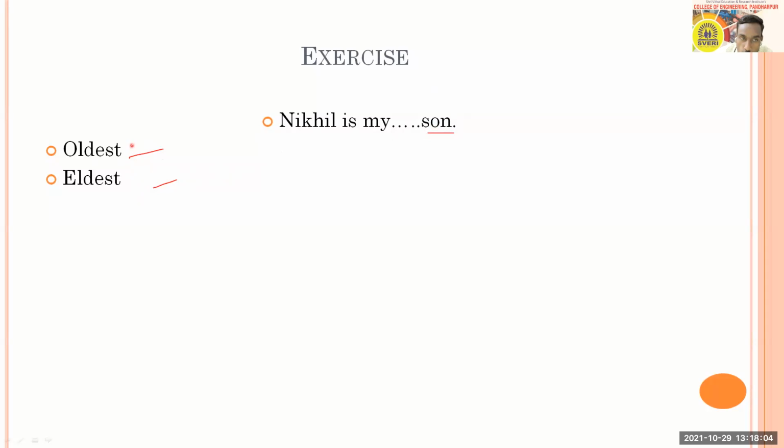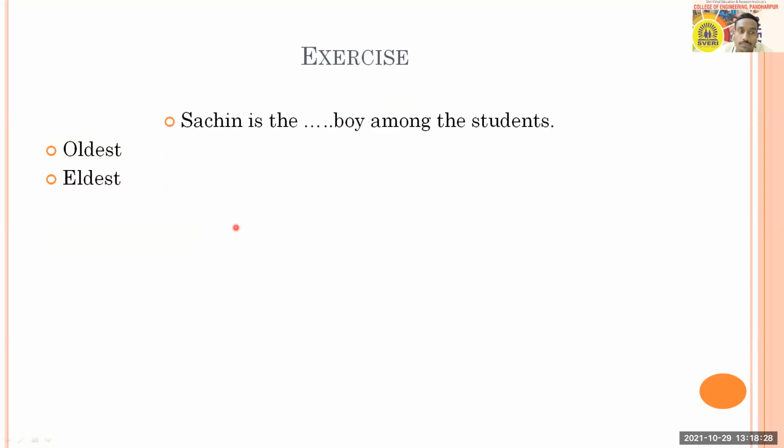So you cannot go for oldest son. You have to say eldest son. Nikhil is my eldest son, not oldest. If it is oldest son, it may mean Nikhil has age 90 or more than 90, old age. It will refer to age. But here we are not referring to age, it is with relation.